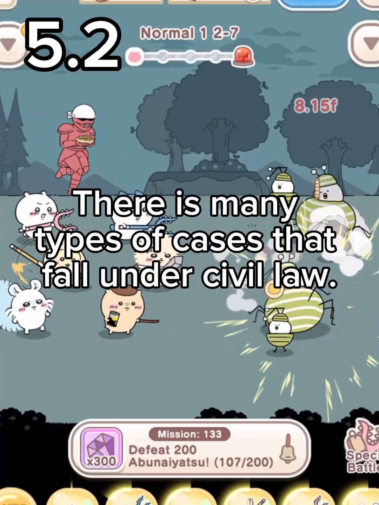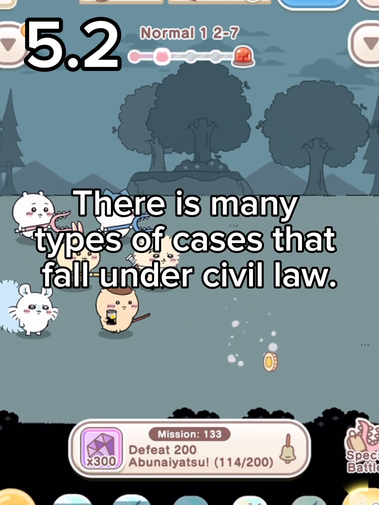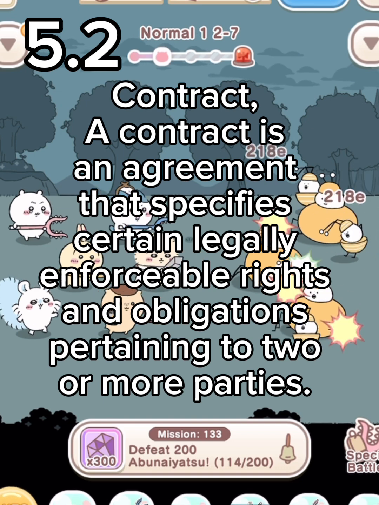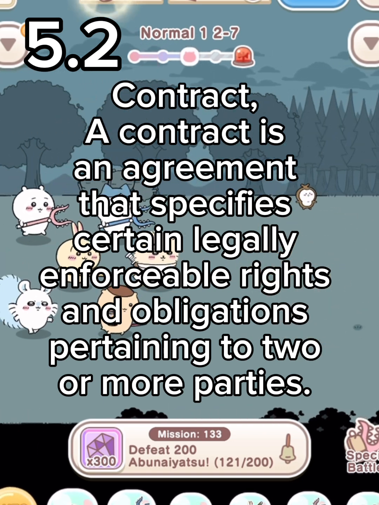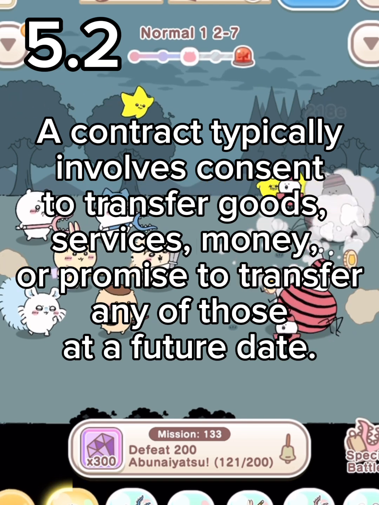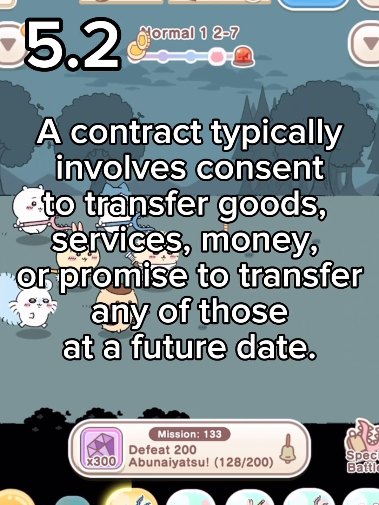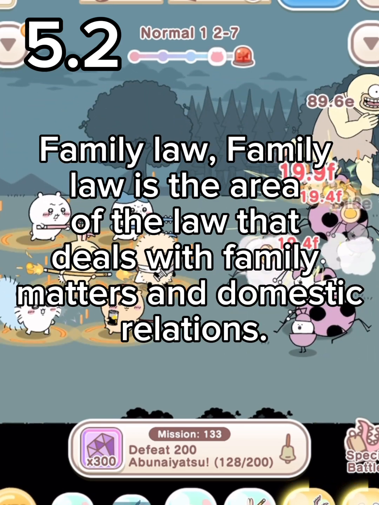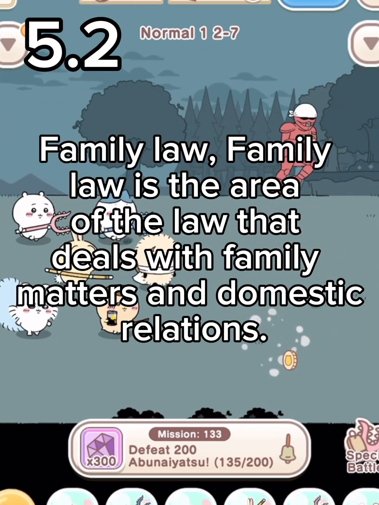There are many types of cases that fall under civil law. A contract is an agreement that specifies certain legally enforceable rights and obligations pertaining to two or more parties. A contract typically involves consent to transfer goods, services, money, or a promise to transfer any of those at a future date. Family law is the area of the law that deals with family matters and domestic relations.